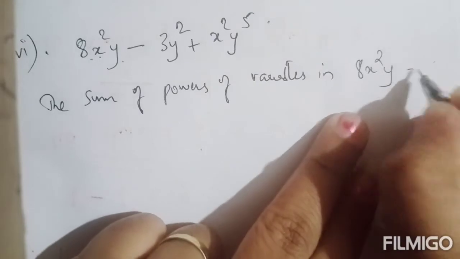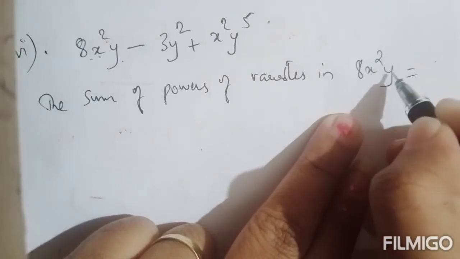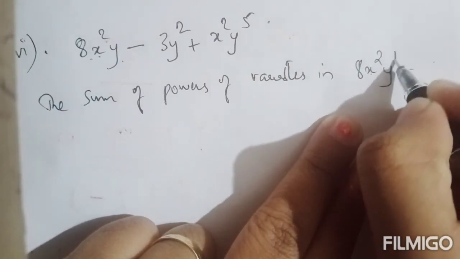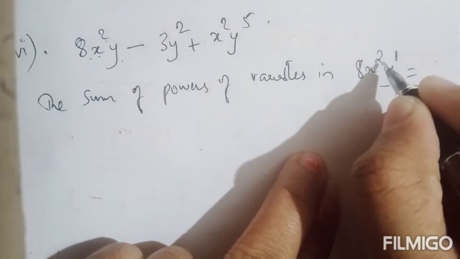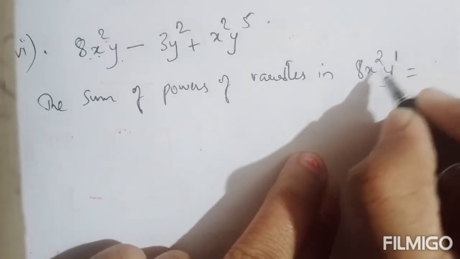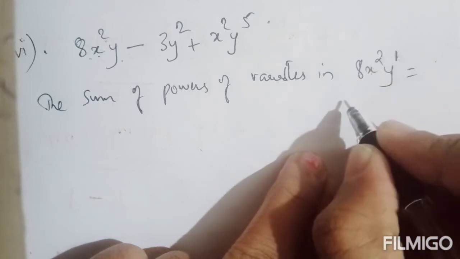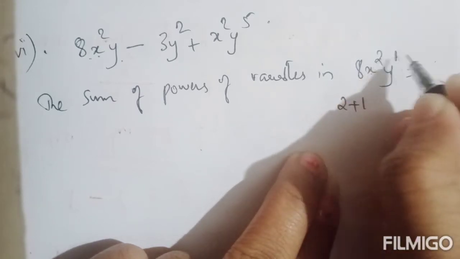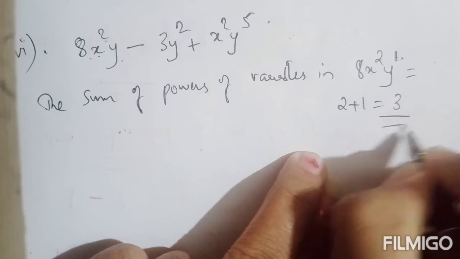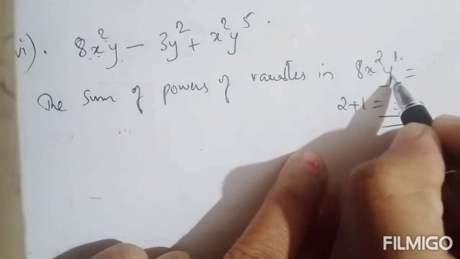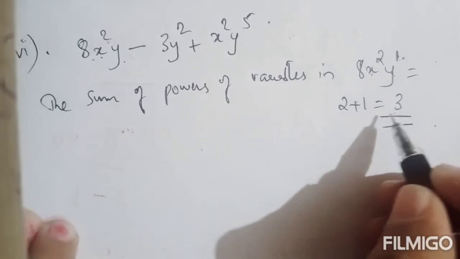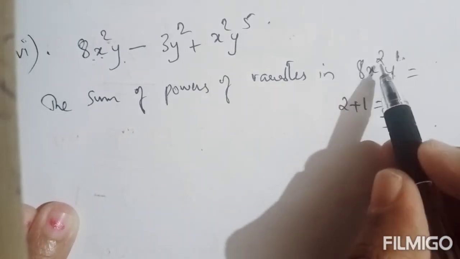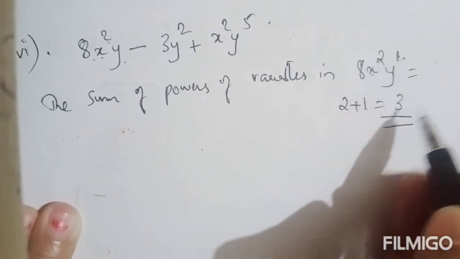What will you get? 8x square y means it is y raised to the power 1. Taking the sum of powers of variables, you will get 2 plus 1, equal to 3. So in the first term the sum of powers of variables is 3.